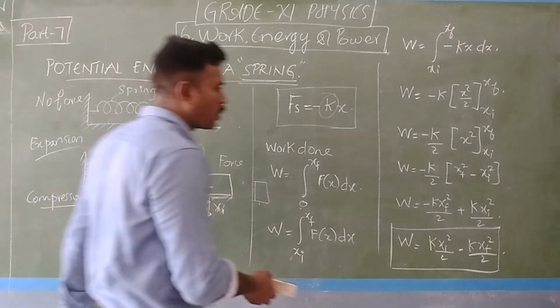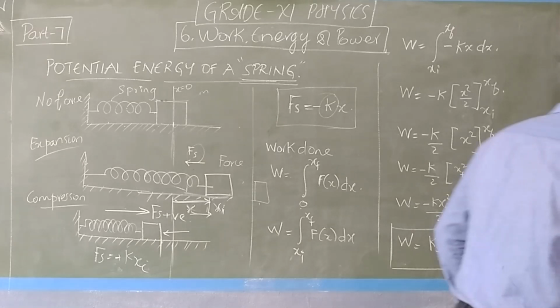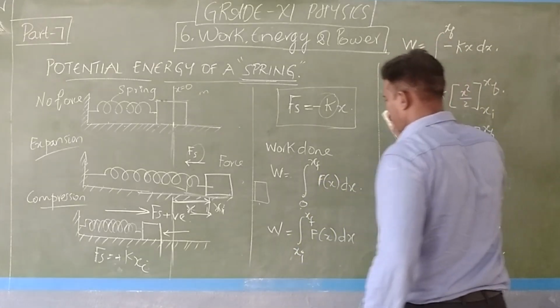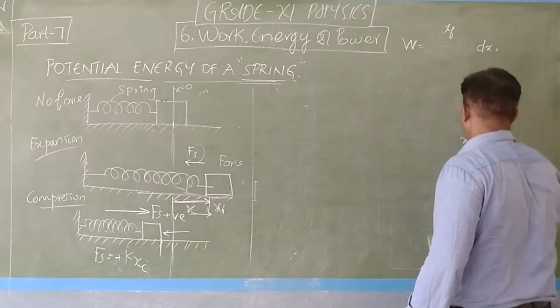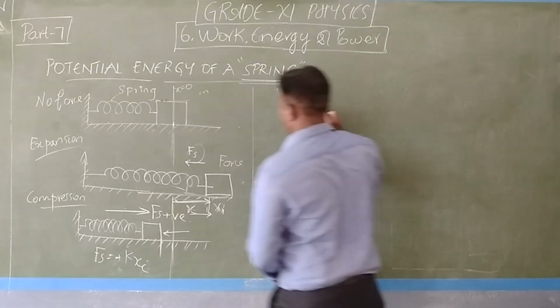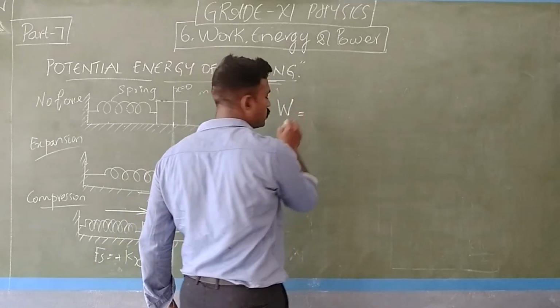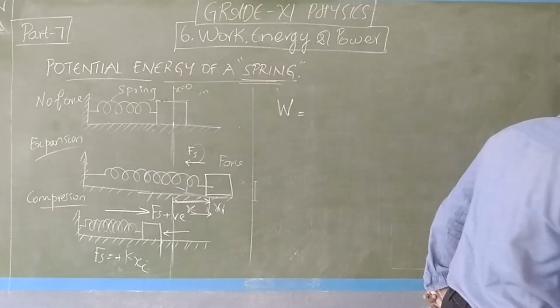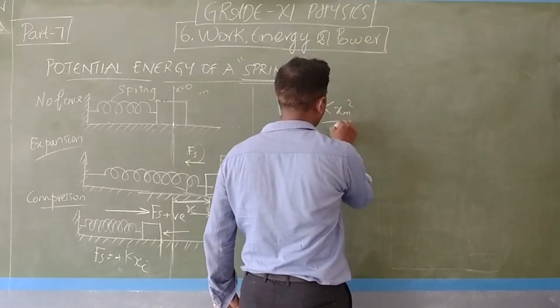Okay, students. Now to copy the area. While compression, I will write the work done. So W, the work done during the compression, is kxm square by 2.